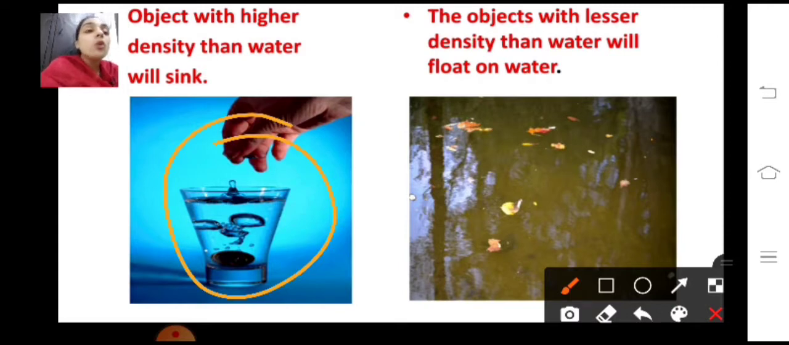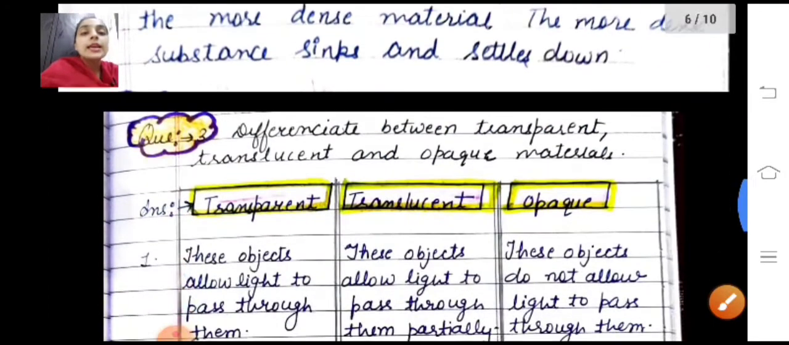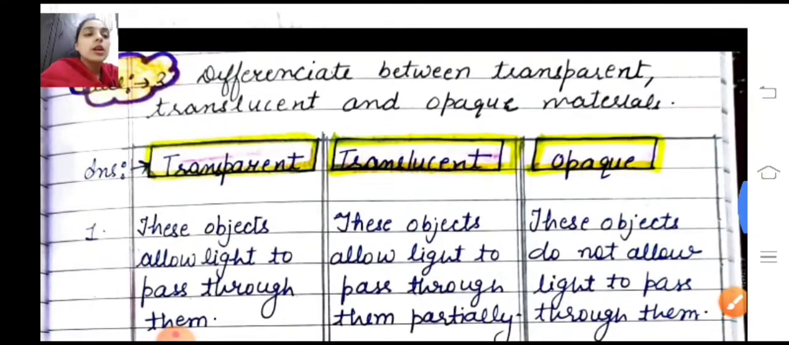On the other side, if we put leaves in the water, then they will float on the surface of the water. The coin sinks into the water because it has a higher density than the water. On the other side, the leaves have much less density than the water. That's why they float on the surface of the water. Okay, let's move on to the next question.